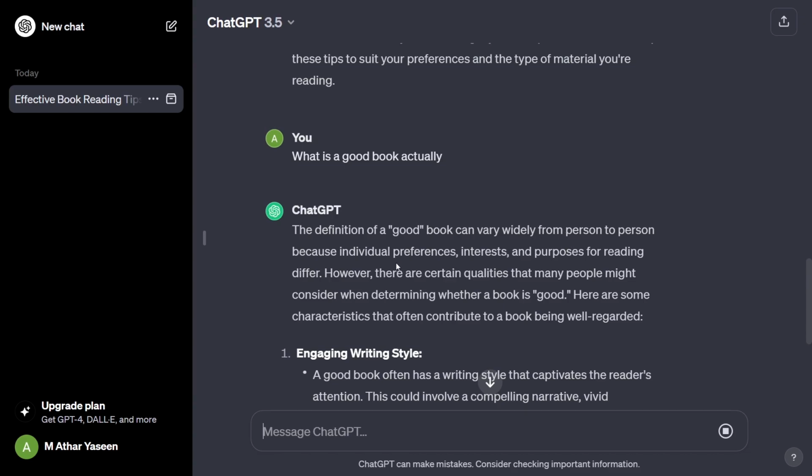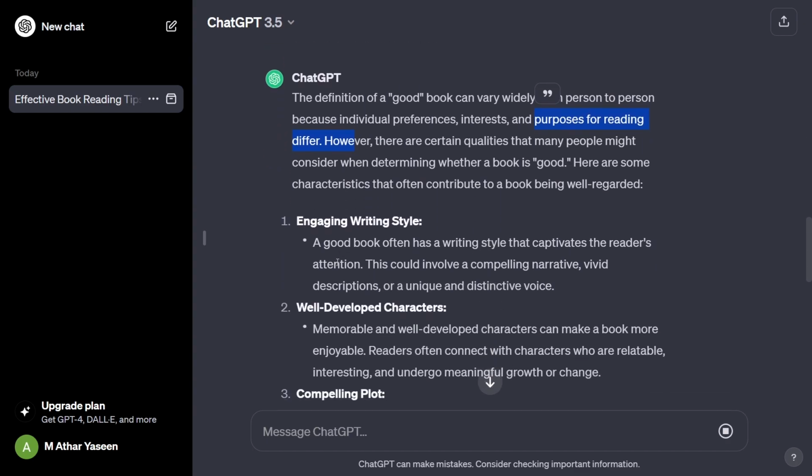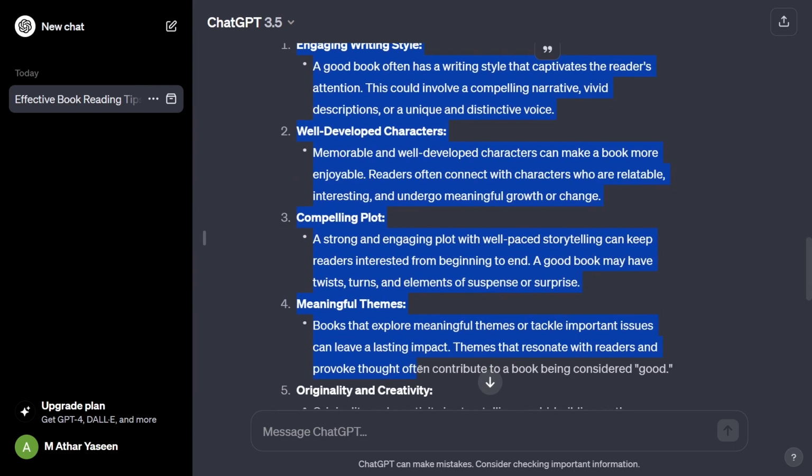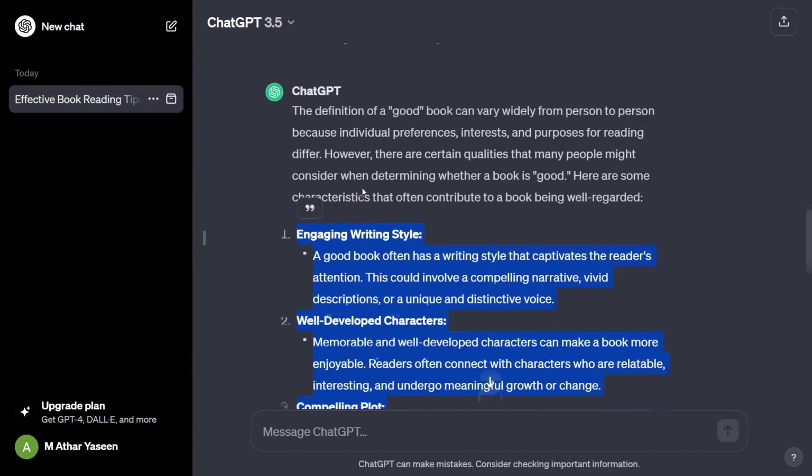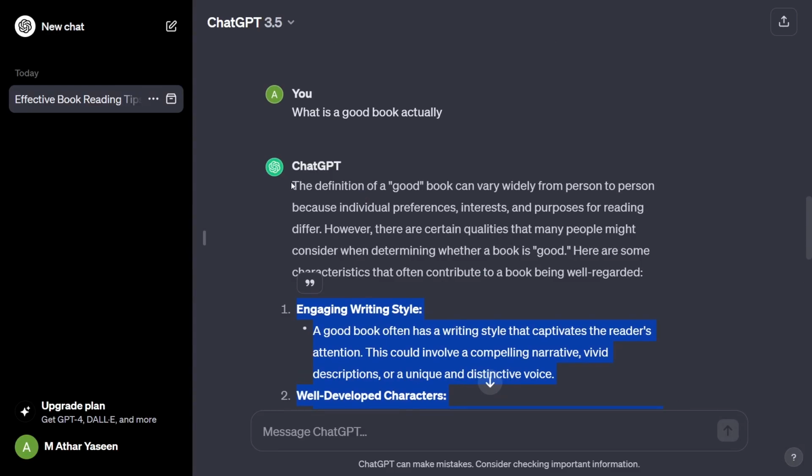You can see that the definition of a good book can vary widely from person to person, because individual preferences, interests, and purposes for reading differ. However, there are certain qualities that many people might consider. Now you can see that it is providing us those qualities, but still it has told us that this depends on person to person.